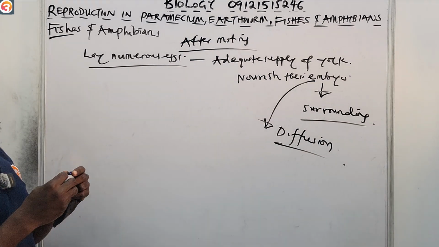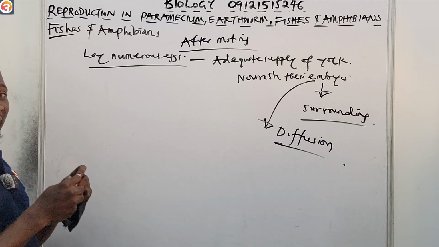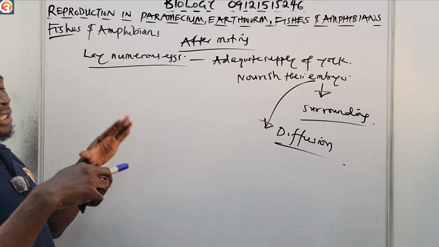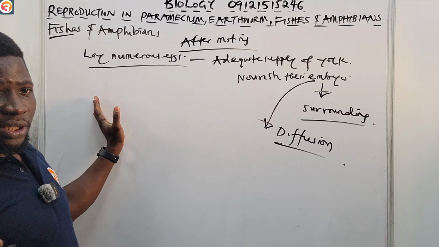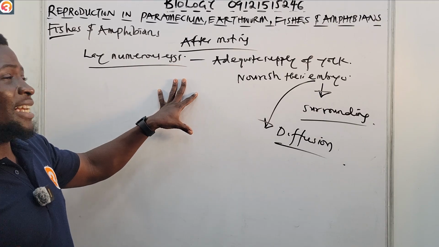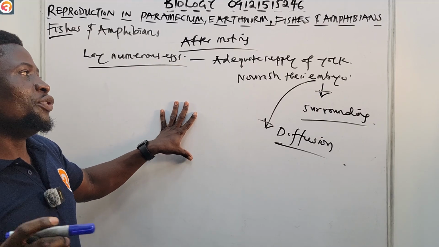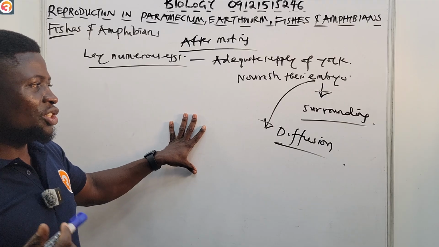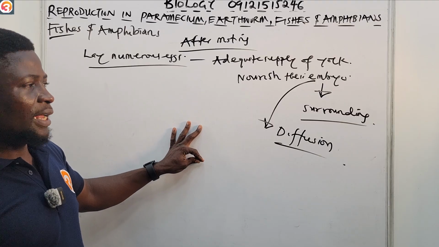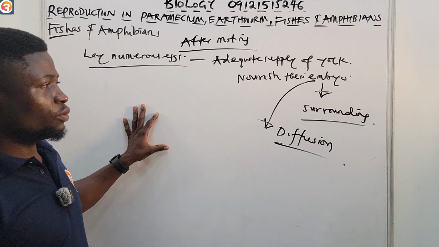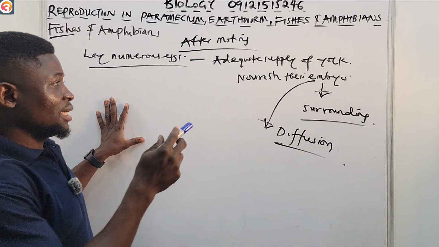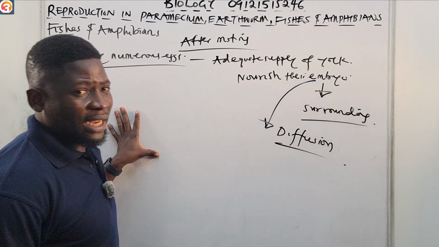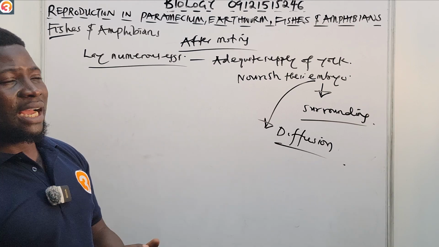So that is that for fishes. They lay numerous eggs, and of course, after they mate, they go their separate ways. The eggs that they lay have an adequate supply of yolk, which is used to nourish their embryo. Gaseous exchange occurs well between the embryo and the surrounding, and they can also get rid of nitrogenous waste from the embryo through a process known as diffusion.